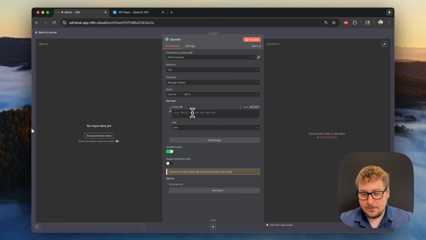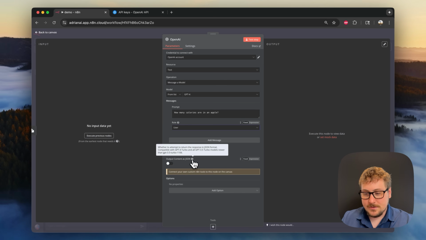And then for the prompt, we can type in any prompt that we want to ask the model. So for example, how many calories are in an apple? We're just going to be asking a super basic question to make sure that it works. And then the user role is user, pretty straightforward. We're going to simplify the output, and we can also output content as JSON, which will wrap it in more data, but we don't want that for now.